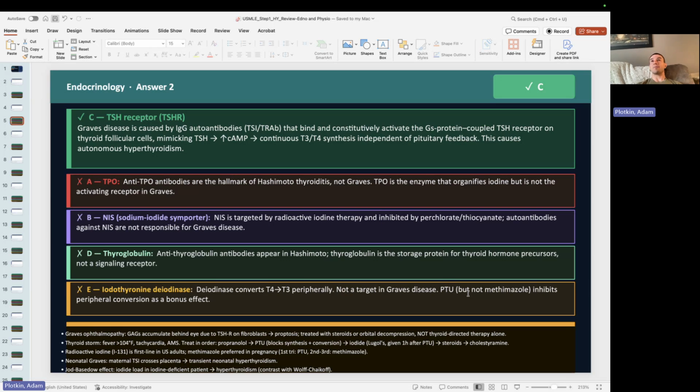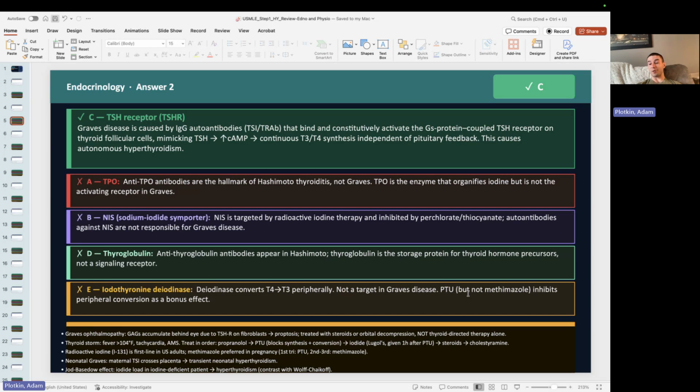The other time we tend to give PTU is in thyroid storm, which is, again, kind of like the same thing as myxedema coma, but the opposite way, right? We're just way too overactivated in our thyroid. And we tend to like to give PTU in that situation because, again, it blocks thyroid peroxidase, but it also blocks that 5' deiodinase, which is important for converting T4 to T3. So the thought is, hey, if we dampen down the conversion of T3, which is the more metabolically active hormone, it might actually have better outcomes. The data doesn't really support that. It's one of the things we do for kind of no reason.